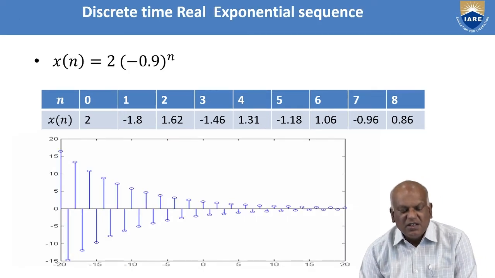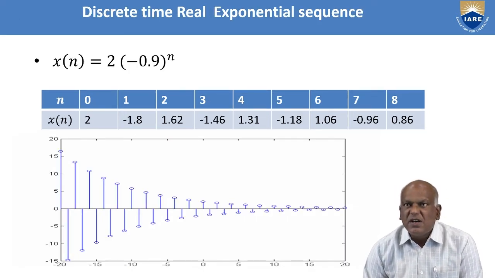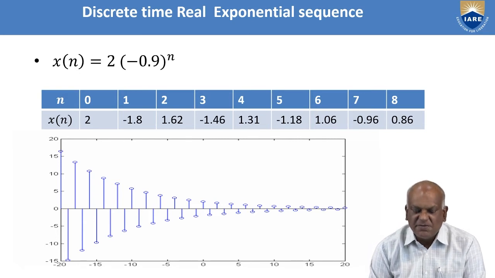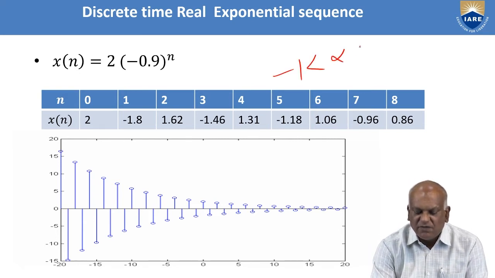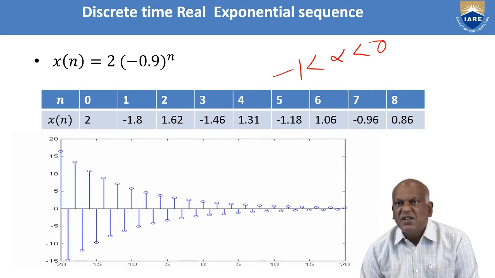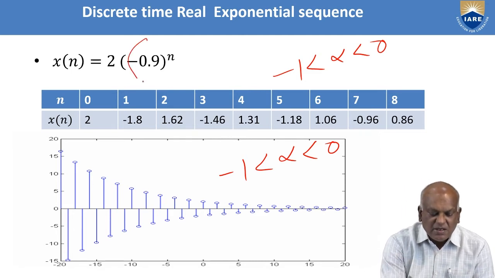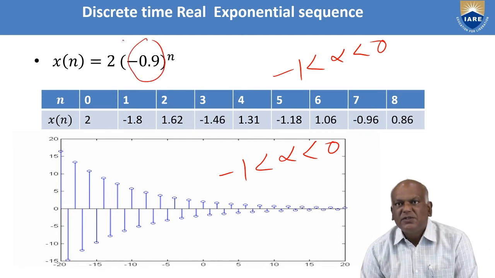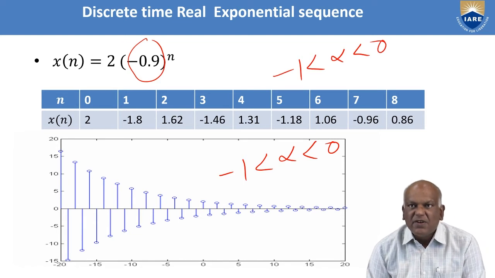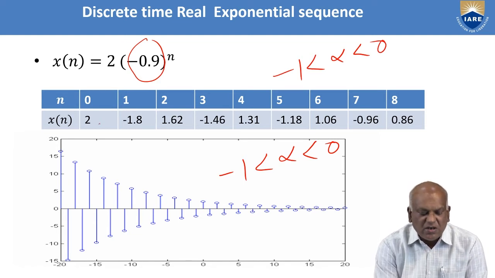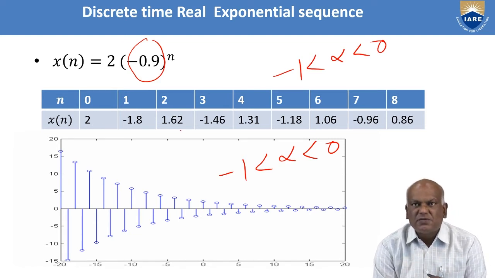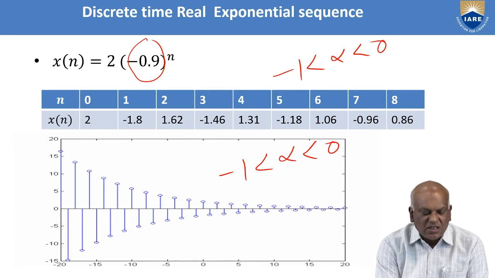Next case: alpha takes negative values, that is, -1 less than alpha less than 0. I am taking alpha as -0.9. For even values of n, the values of x of n are positive. For odd values of n, the values of x of n are negative.